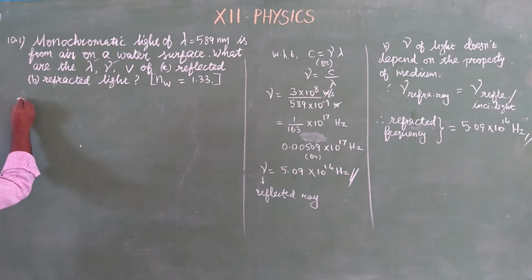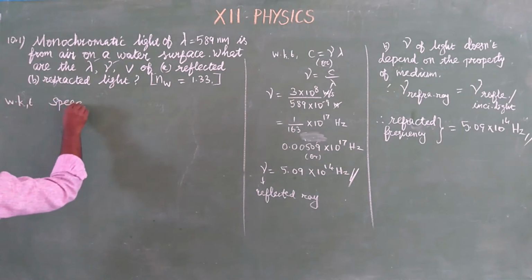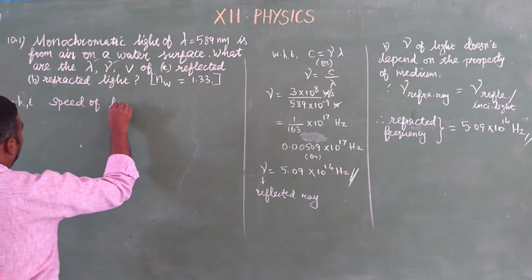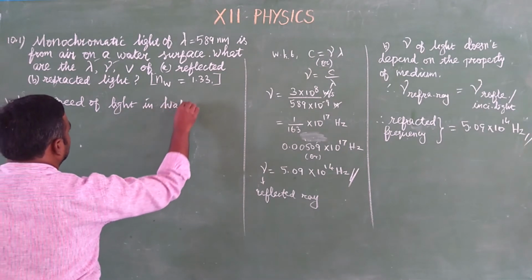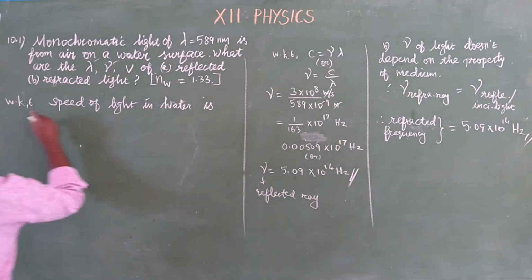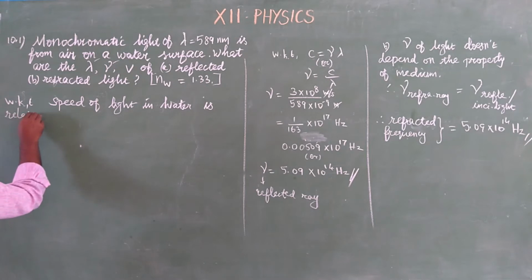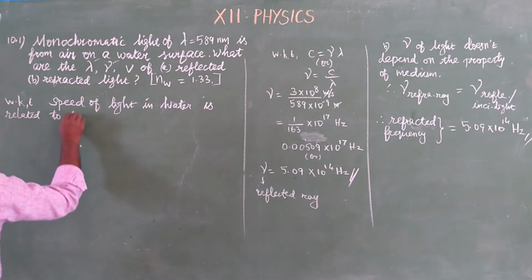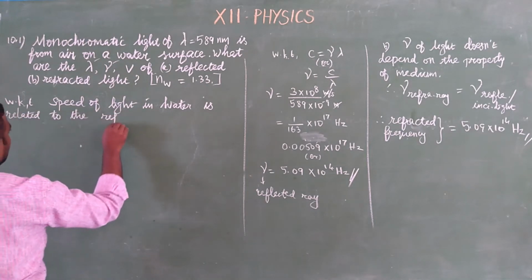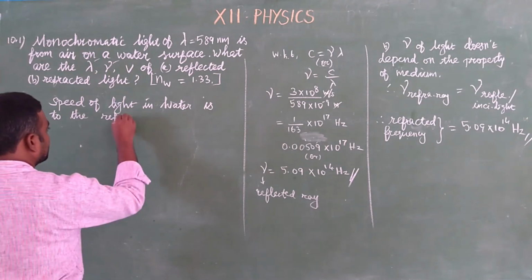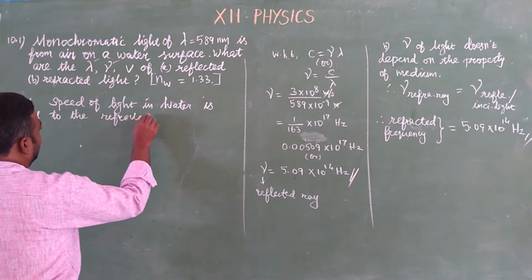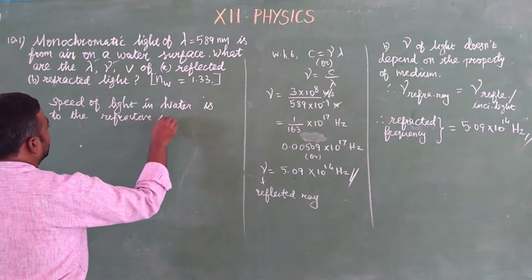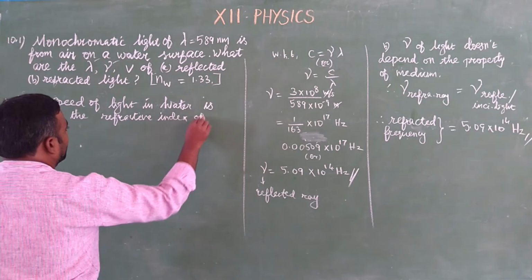Already we know that the speed of light in water is related to the refractive index of water.